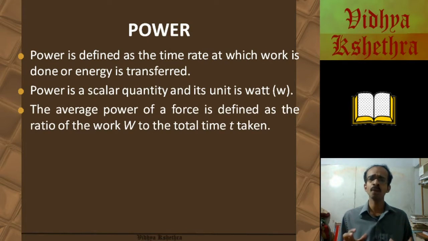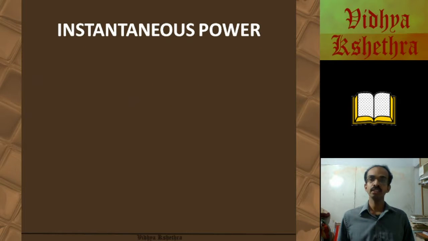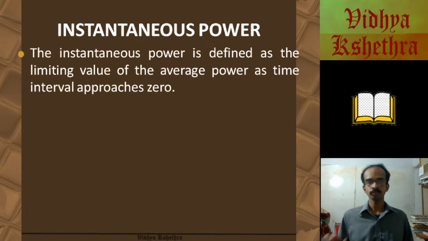Now, the average power of a force is defined as the ratio of the work to the total time T taken. So, P average is equal to W by T. Now, instantaneous power. The instantaneous power is defined as the limiting value of average power as time interval approaches zero. That is a power at a very small time interval.